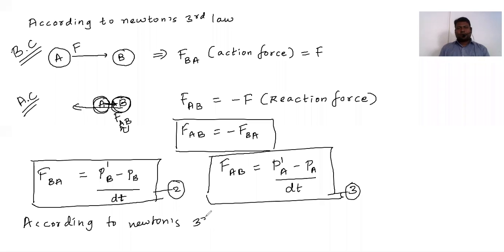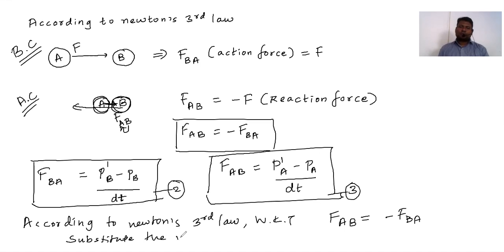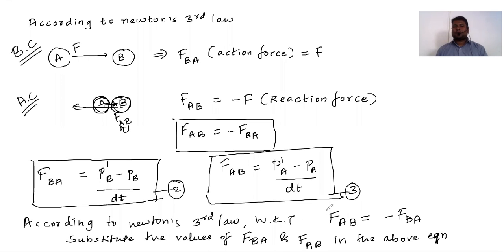According to Newton's third law we know this equation. हमें पता है, क्या पता है हमें? We know that कि FAB is equals to minus FBA. So we can substitute. Now substitute the values of FBA and FAB in the above equation. ठीक है, चलो कोई दिक्कत नहीं वैसे. So we can substitute here. यहाँ पे हम लोग substitute कर सकते हैं.